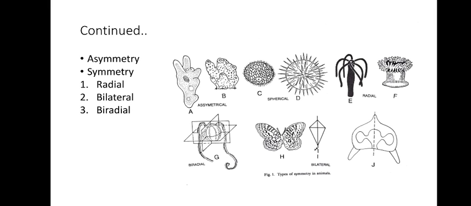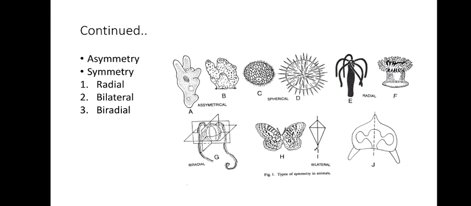What is symmetry? It is the arrangement of different body parts in a geometric pattern. To make it very simple, it is the arrangement of different body parts around a central axis. How these different parts of the body are arranged around a central axis in the body is called symmetry. If there is no such pattern, no such order in the arrangement of the organs around a central axis, then such a condition is called asymmetric.